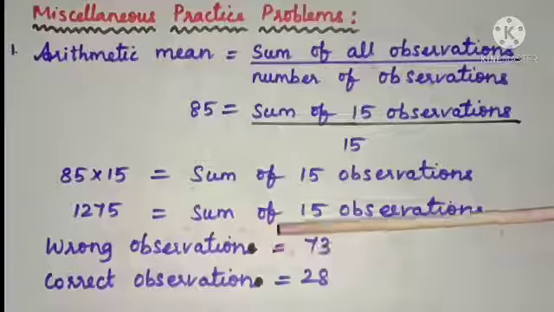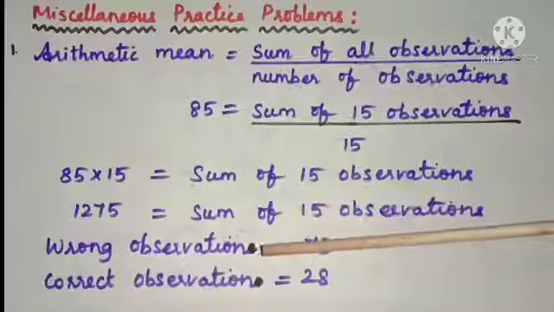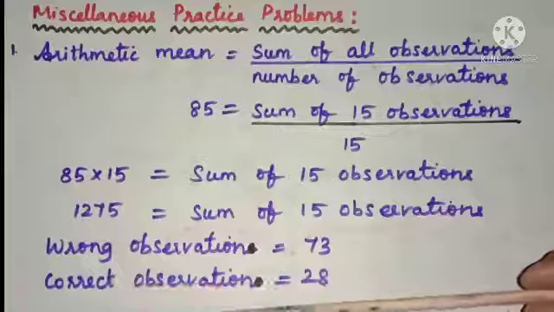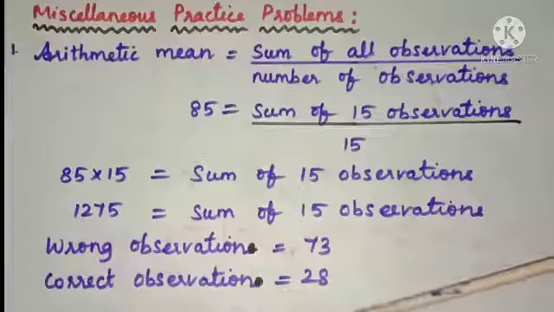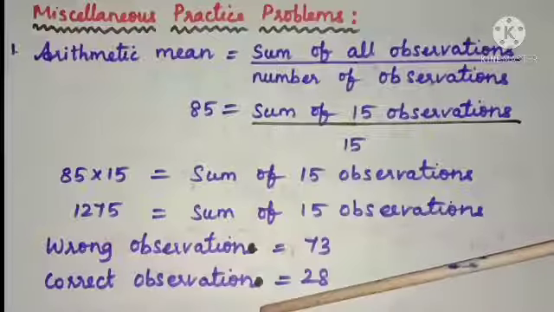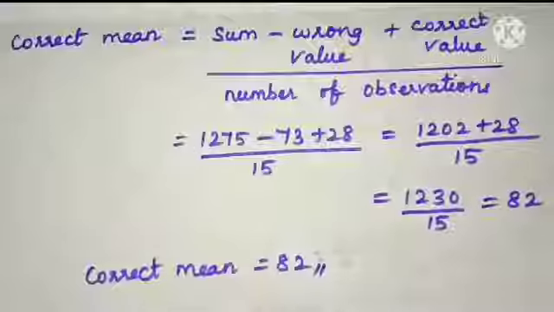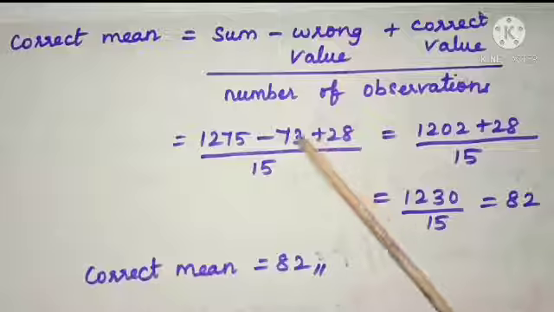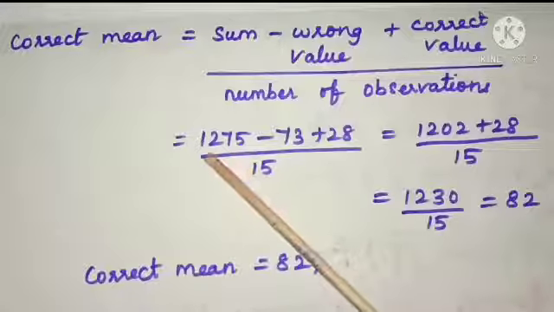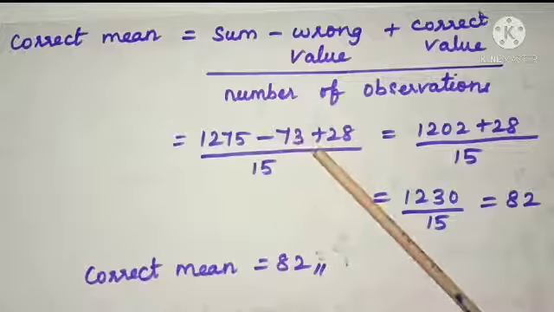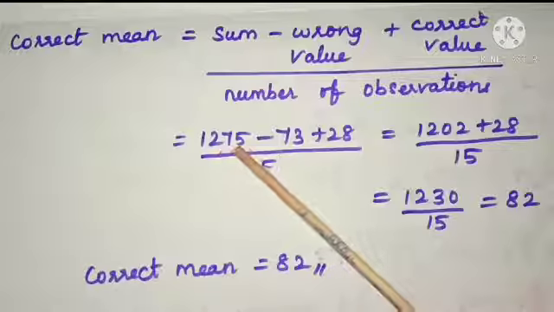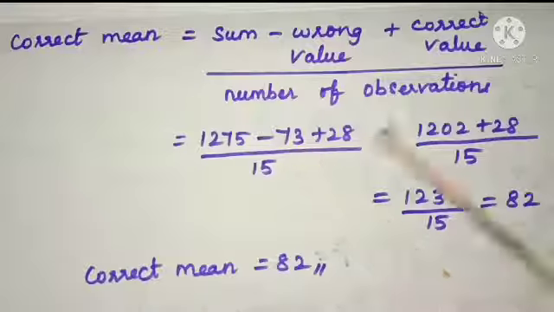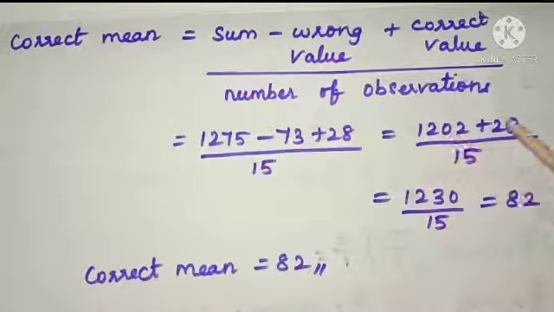We know the sum of 15 observations, the wrong observation, the correct observation and the number of observations. Now substitute all these values in the correct mean formula. Substituting all the values here, we get 1275 minus 73 plus 28 by 15. Here 1275 minus 73 is 1202, plus 28.